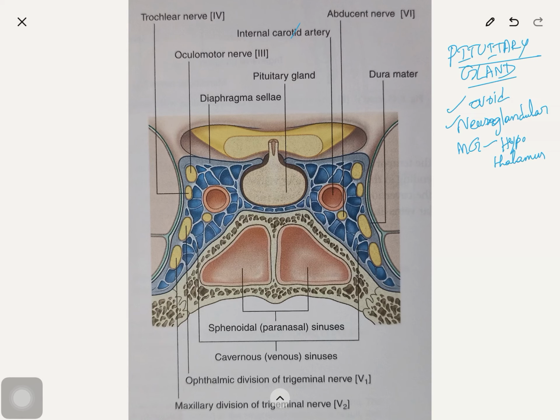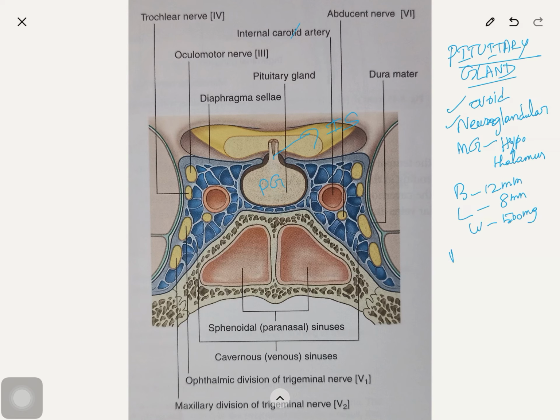Measurements: breadth is 12 millimeter, length is 8 millimeter, and weight is 500 milligram. It's a small gland. So this is the infundibular stalk, and this is the pituitary gland, and this picture shows the relation of the adjacent structures.